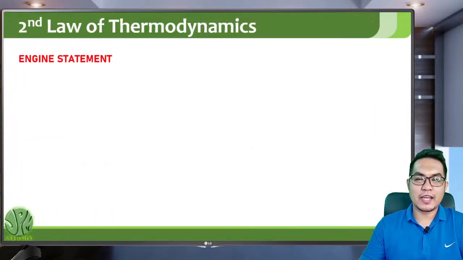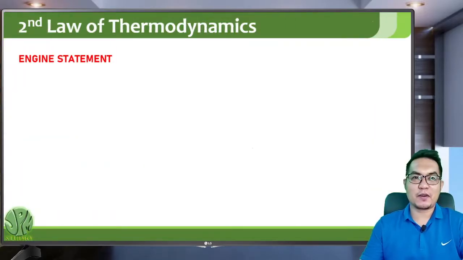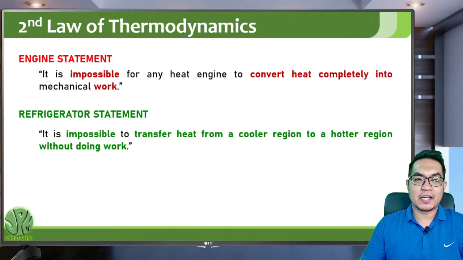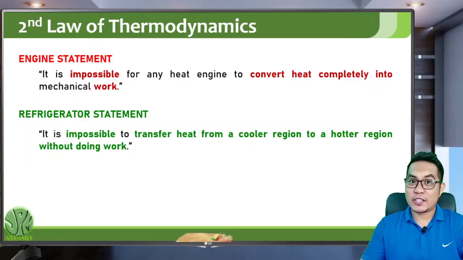There are three statements of the second law of thermodynamics. The engine statement states that it is impossible for any heat engine to convert heat completely into mechanical work. The refrigerator statement states that it is impossible to transfer heat from a cooler region to a hotter region without doing work, because heat naturally flows from hot to cold.